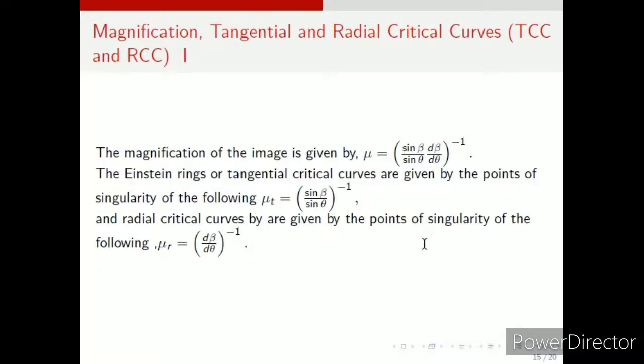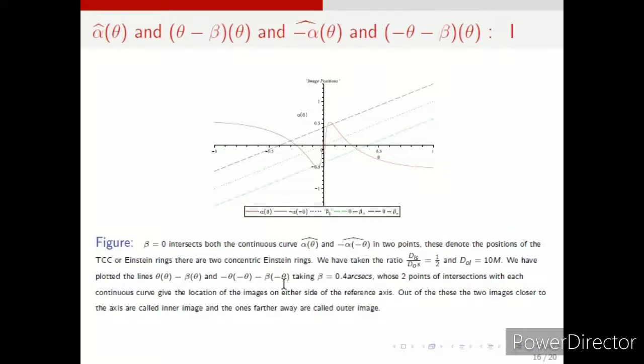Now where it will be useful, we will try to find the position of the images and also the position of the tangential critical curves, that is the Einstein rings. We will find the magnification of the image, the TCC positions and the RCC positions. These we will find from the expressions mu, mu_t, mu_r. And this is the graph that we have here. We have plotted alpha hat, the reduced Einstein angle, and theta minus beta.